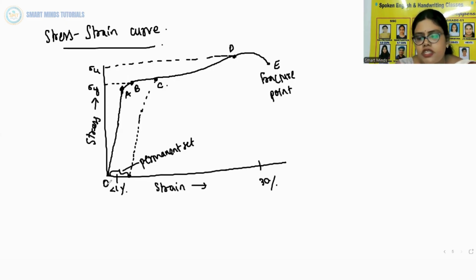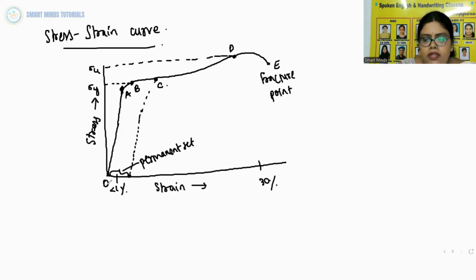In this region, Hooke's law is obeyed and the body regains its original dimensions when the applied force is removed. So in this region, the solid behaves as an elastic body. Now, if you look at the graph, in the region from A to B, stress and strain are not proportional.